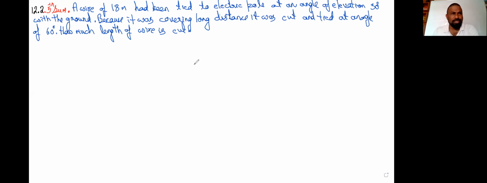In the given question, a wire of 18 meters had been tied to an electric pole at an angle of elevation of 30 degrees with the ground. Because it is covering a long distance, it was cut and tied at an angle of 60 degrees. How much length of the wire is cut?